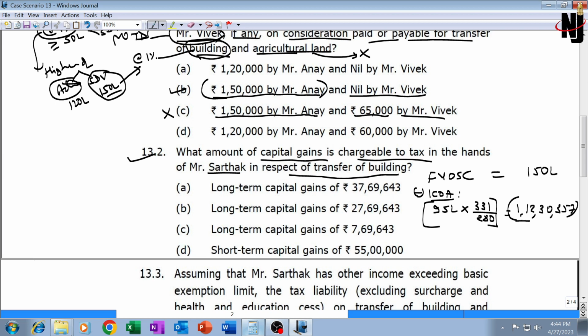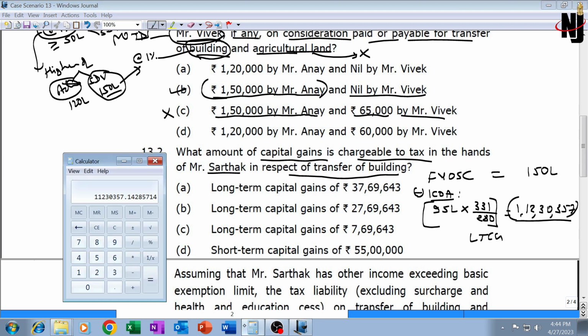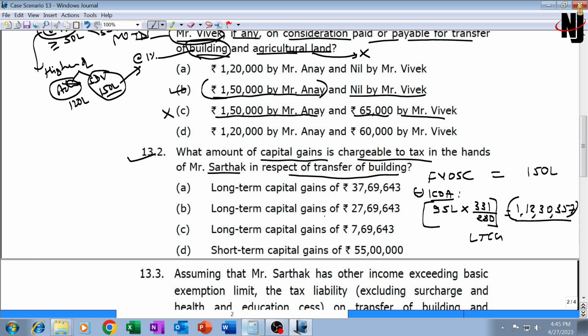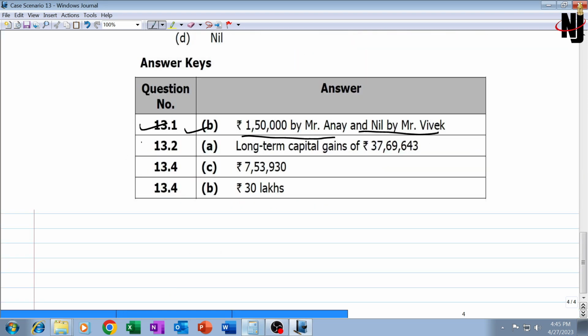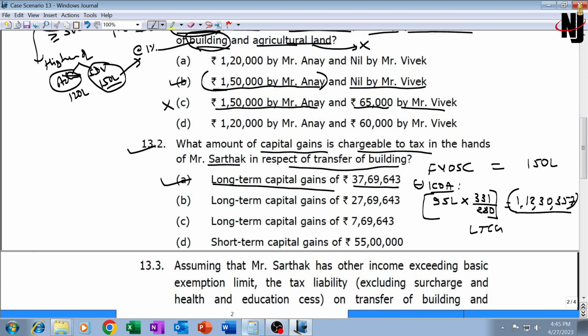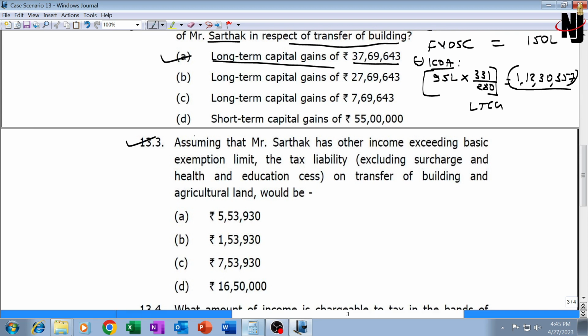This will have to be subtracted. There is no index cost of improvement. Long term capital gain therefore will be 1 crore 50 lakh less this, which is 37,69,643 long term capital gain. A is the answer. Let's check what's Institute's answer. Institute's answer is also A, 37,69,643.